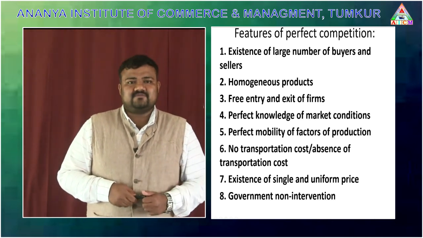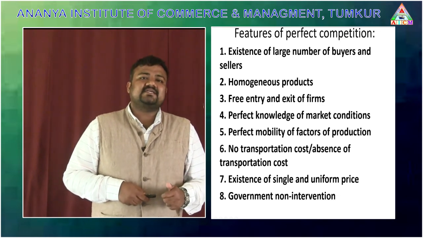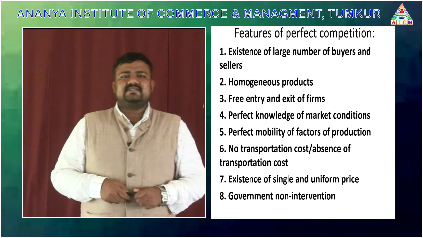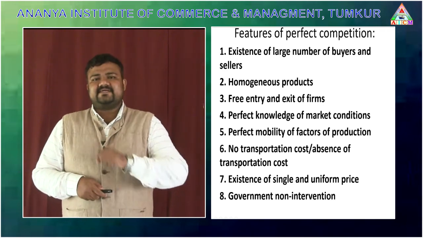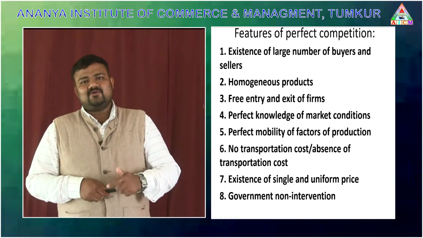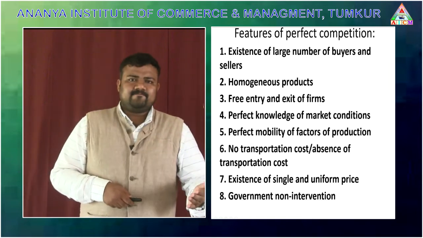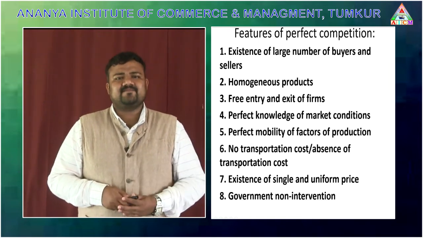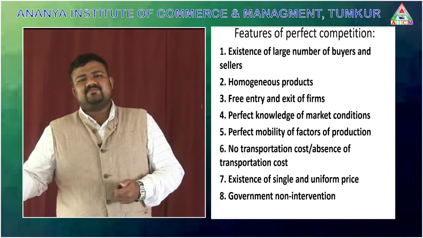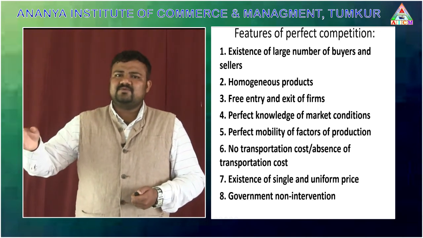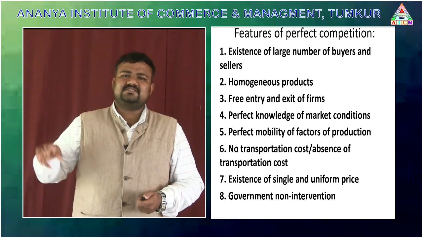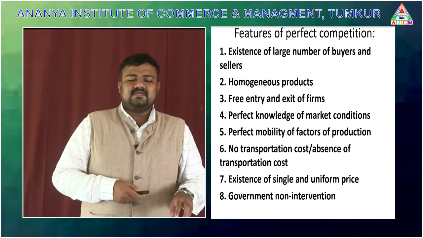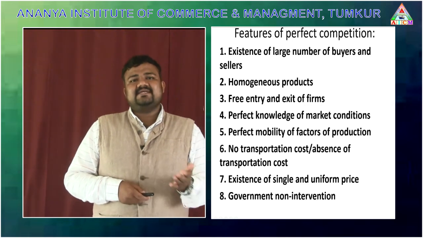The next and last one is full and unrestricted competition. In the beginning I said that there are other kinds of market structure: monopoly, oligopoly, duopoly. In perfect competition there are a large number of sellers and buyers, and in imperfect competition we can see only duopoly, oligopoly, which are controlled by a few persons or a single person. Here it is uncontrollable, so anybody can enter and anybody can exit.